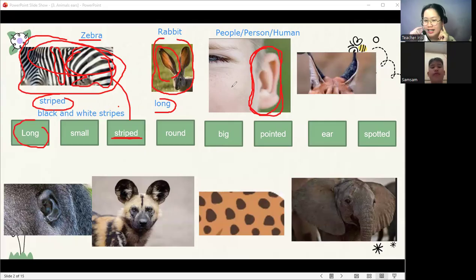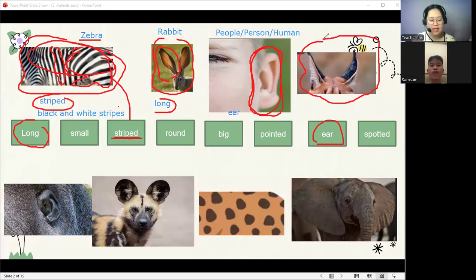This is ears. Ear. Yes, so this is the ear. So humans, we have a human ear. We call this ear, yes, very good. So next, let's go to this next animal.